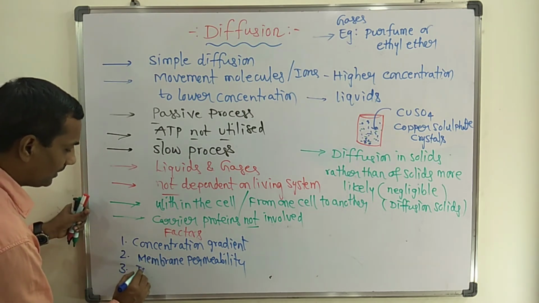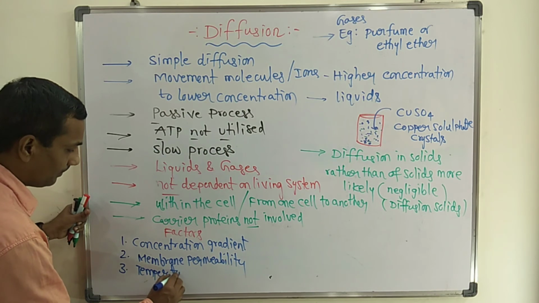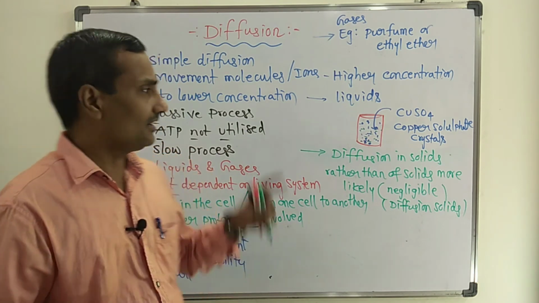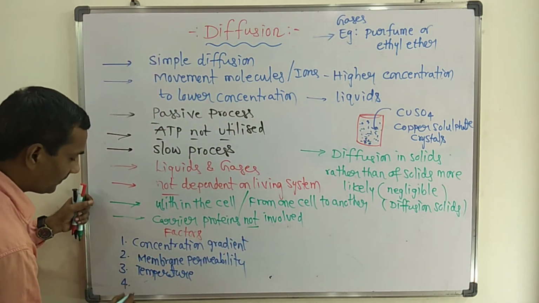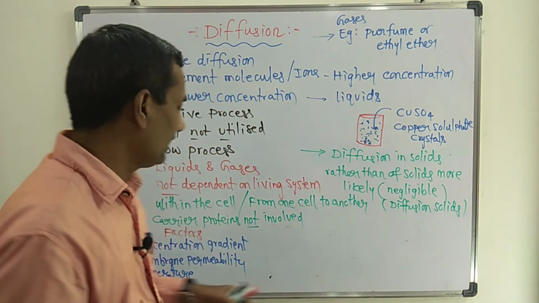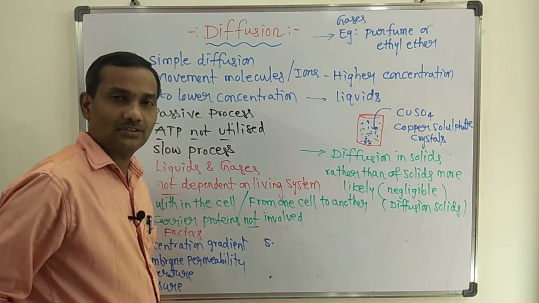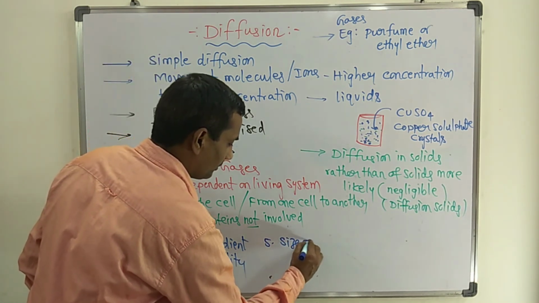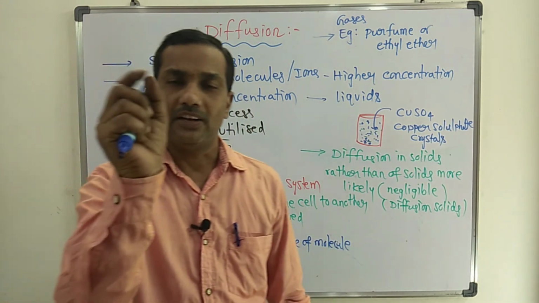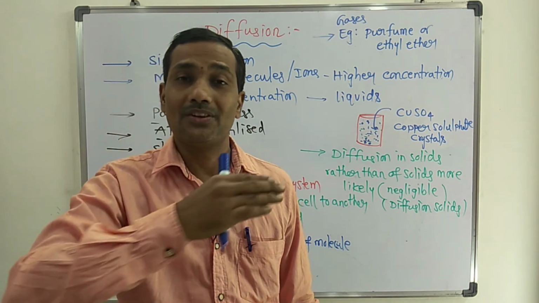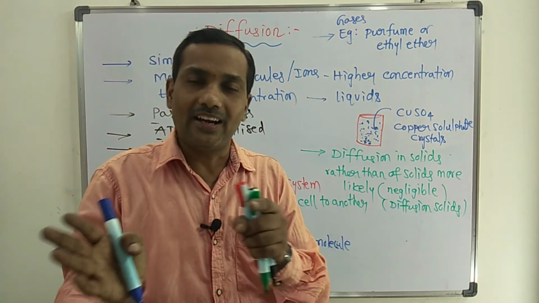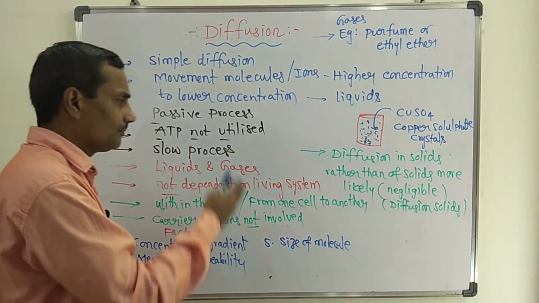Third, another important point, is temperature. Temperature is also one of the important factors that influence the rate of diffusion. Fourth is pressure. As pressure increases, the rate of diffusion automatically increases. The last factor is size of the molecule. If the size of the molecule is very small, the diffusion rate is higher. If the size of the molecule increases, the rate of diffusion gradually decreases.